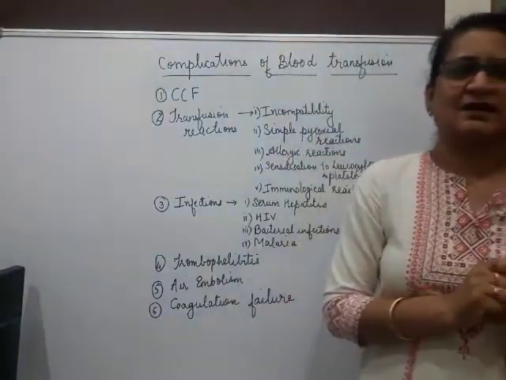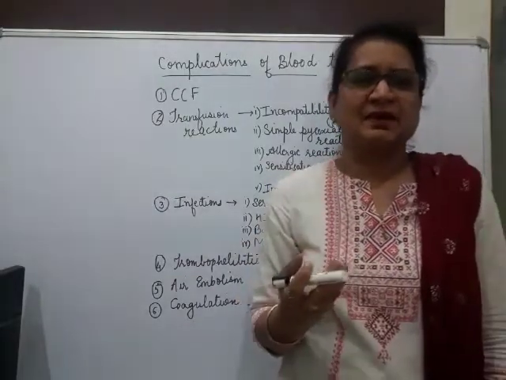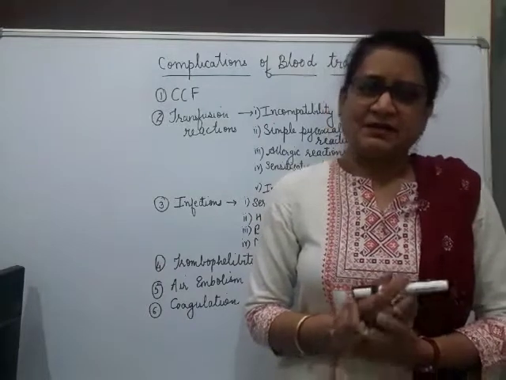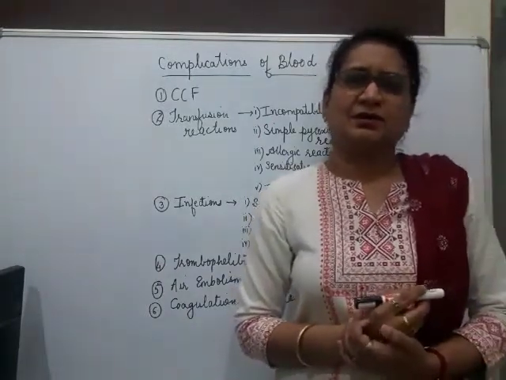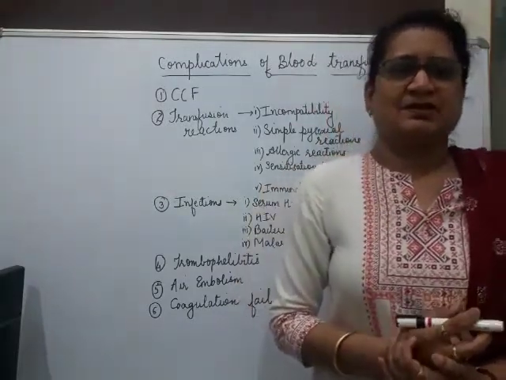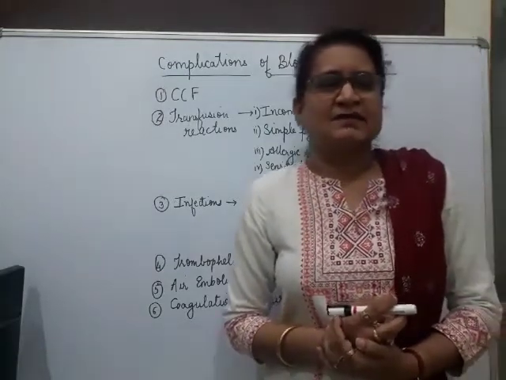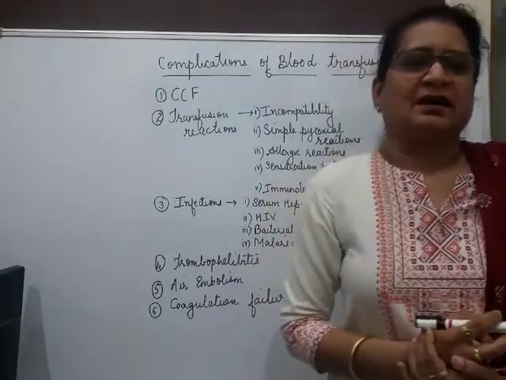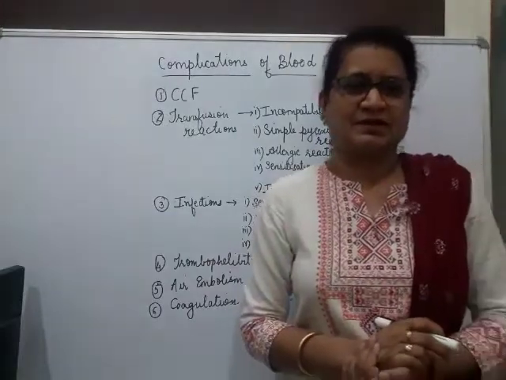This congestive cardiac failure usually occurs in elderly people and those with cardiovascular insufficiency, and this usually occurs due to too rapid infusion of large volume of blood. So in these patients, to avoid CCF, it is always advisable to give packed red cells, and at the same time you give diuretics to the patient.